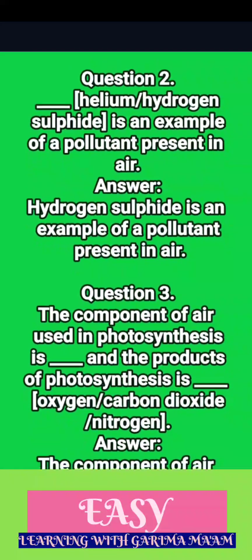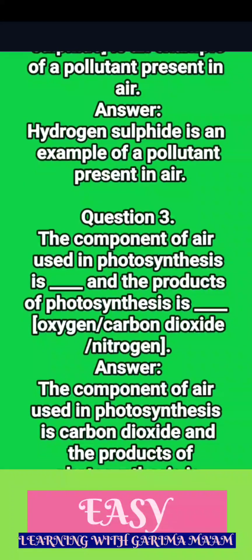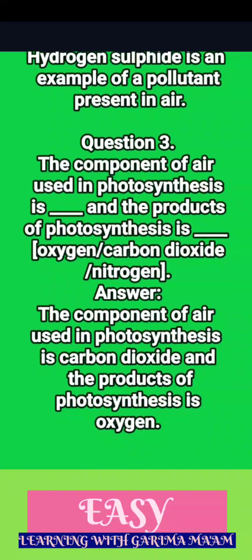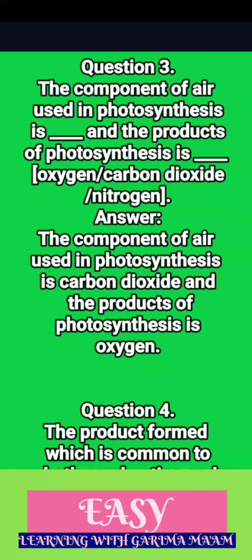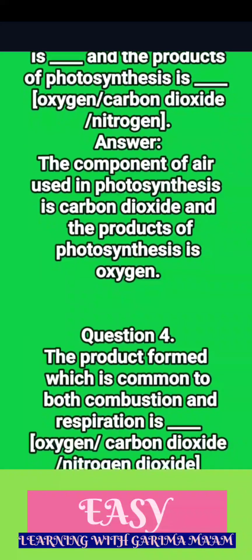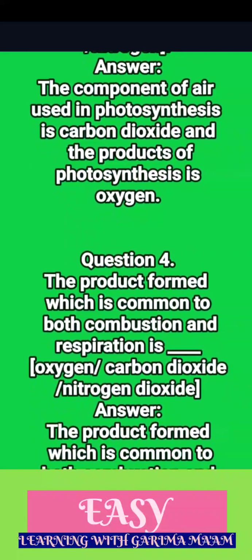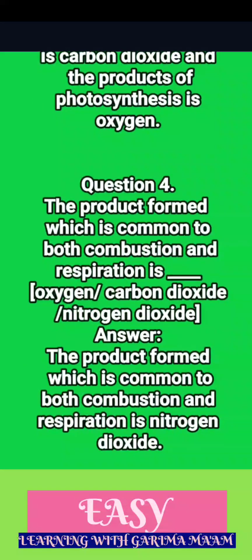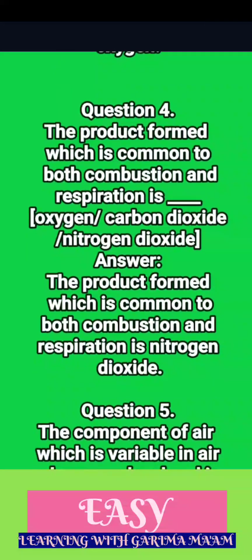Question 3. The component of air used in photosynthesis is ____ and the product of photosynthesis is ____ (oxygen, carbon dioxide, nitrogen). Answer. The component of air used in photosynthesis is carbon dioxide and the product of photosynthesis is oxygen. Question 4. The product formed, which is common to both combustion and respiration is ____ (oxygen, carbon dioxide, nitrogen dioxide).